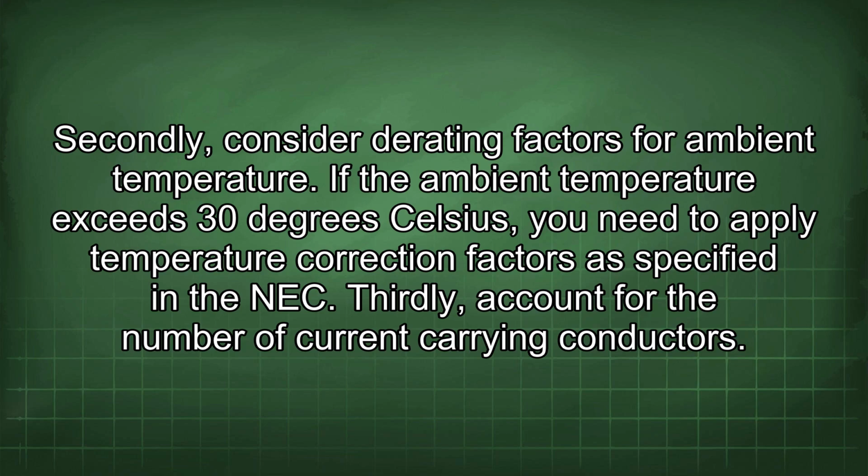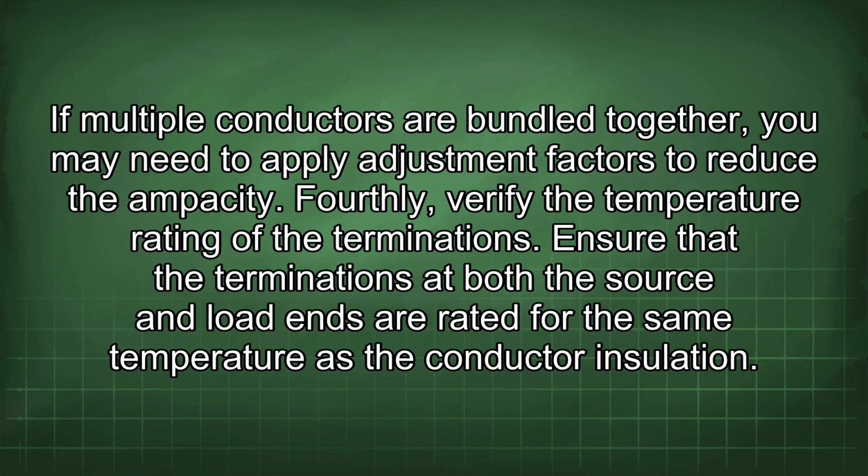Thirdly, account for the number of current-carrying conductors. If multiple conductors are bundled together, you may need to apply adjustment factors to reduce the ampacity. Fourthly, verify the temperature rating of the terminations. Ensure that the terminations at both the source and load ends are rated for the same temperature as the conductor